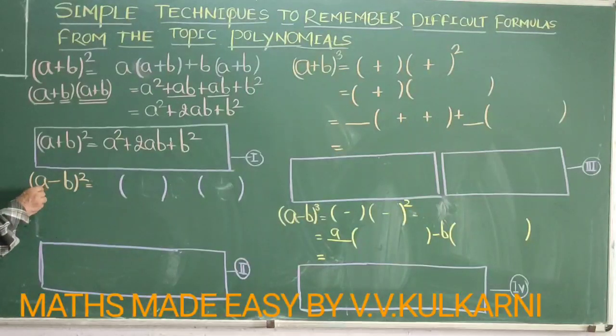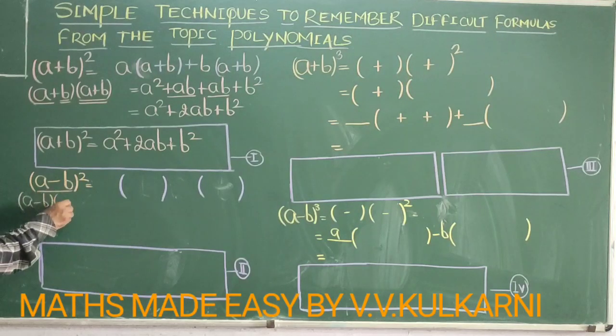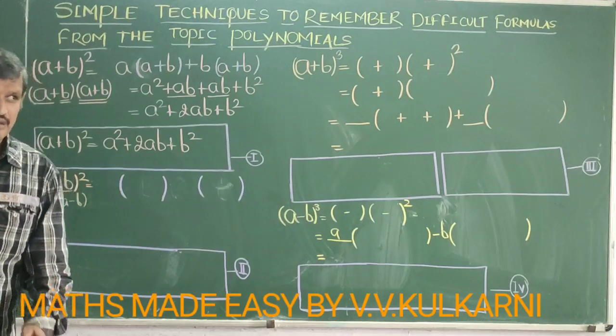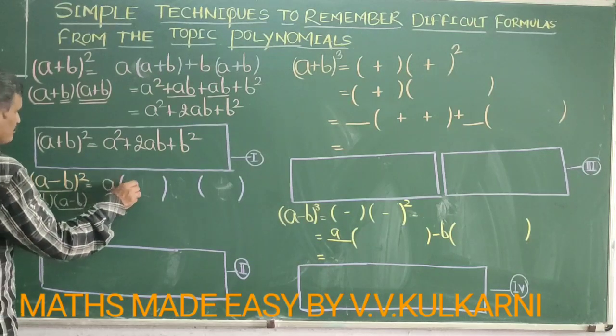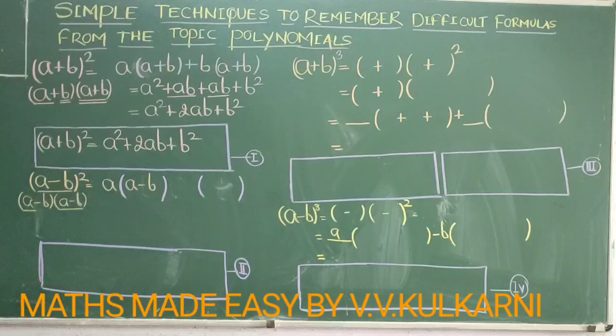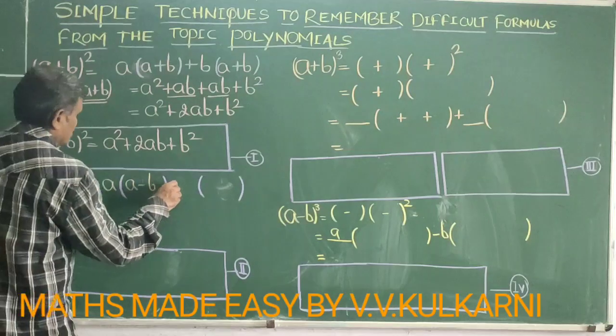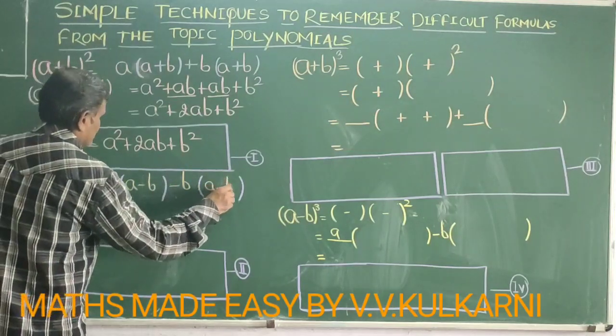Now let us see how we can expand a minus b whole square. How can it be expanded? a minus b whole square can be written as a minus b multiplied by a minus b, just like 3 square you write as 3 into 3. Same method again you have to use. First term of the first bracket multiplied by second bracket, that means a multiplied by a minus b. Then second term of the first bracket multiplied by second bracket, that means minus b multiplied by a minus b.